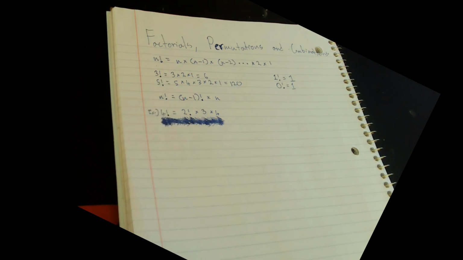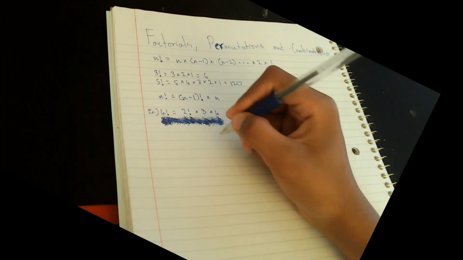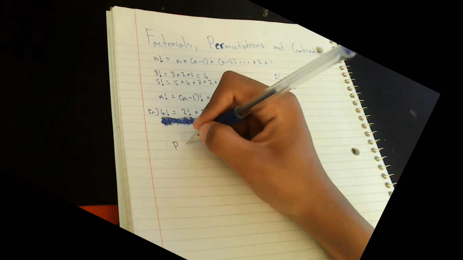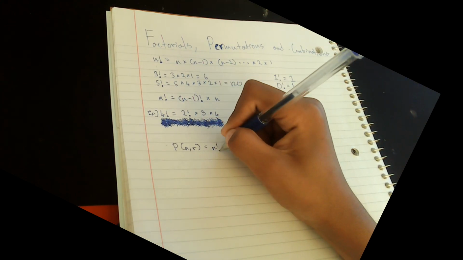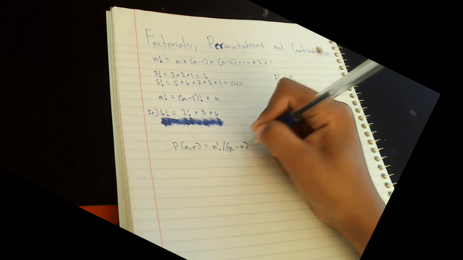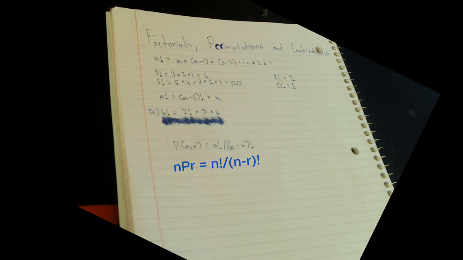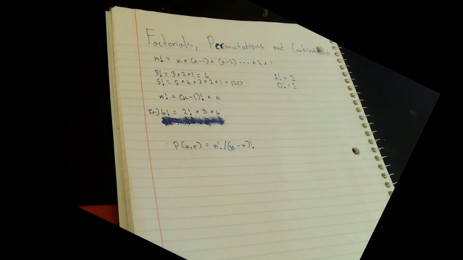Now let's move on to permutations. A permutation is an arrangement of items where the order matters. We use this formula for permutations. Another way to write this formula is nPr is equal to n factorial divided by n minus r factorial. And in the formula, the n stands for the total items, and the r stands for the items to choose or pick.